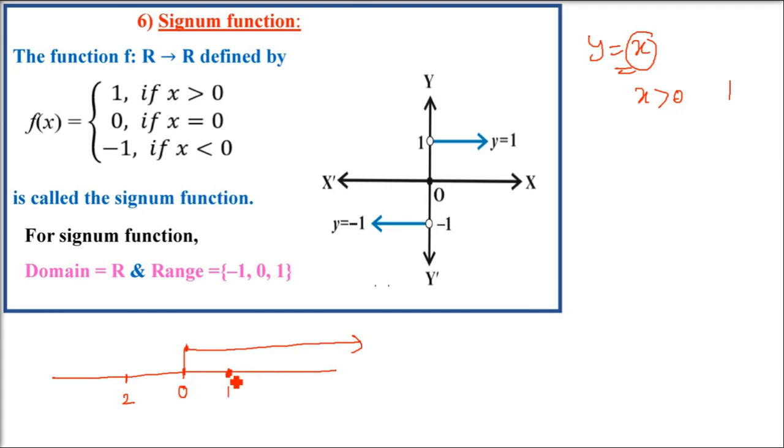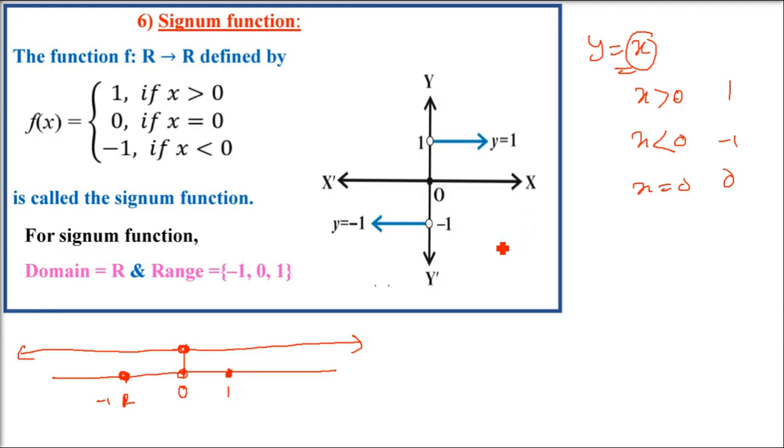Please understand, it is starting away from 0; it can be 0.01, like this. If you put x as less than 0, whatever value, you will always get y equals negative 1. When you put x equal to 0, you will get 0. So x is 0, y is 0. X is greater than 0, y is 1. X is less than 0, y is negative 1.